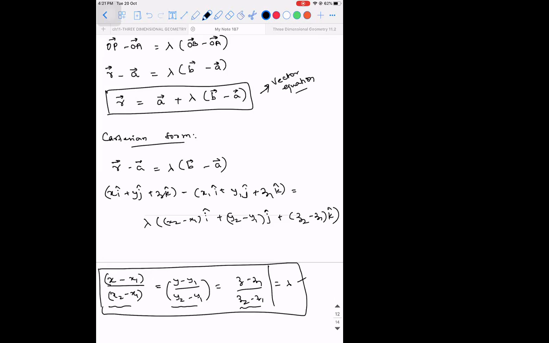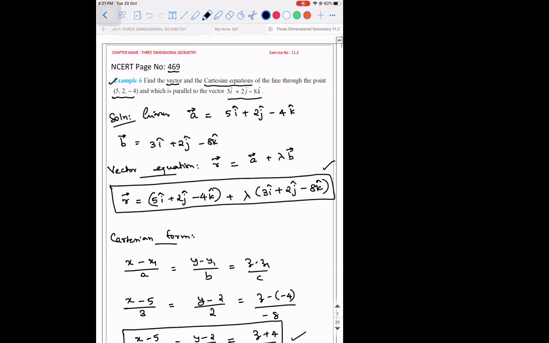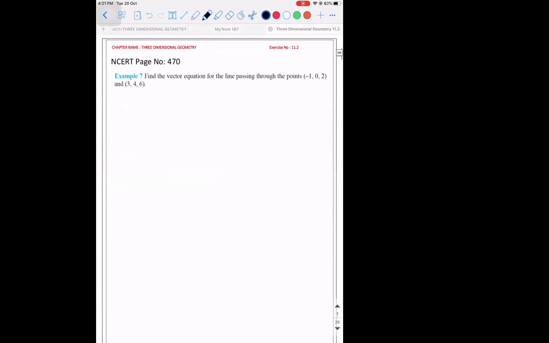Okay. So I'm doing an example problem based on this. Find the vector equation of the line passing through the points minus 1, 0, 2, that is x1, y1, z1, and x2, y2, z2. Okay.